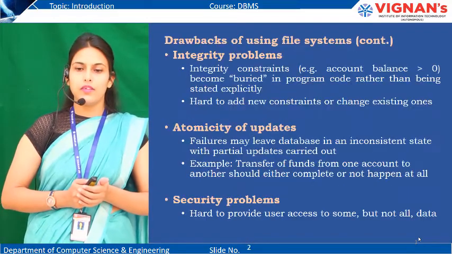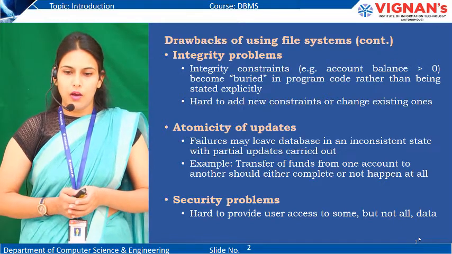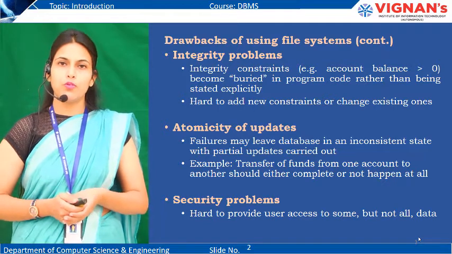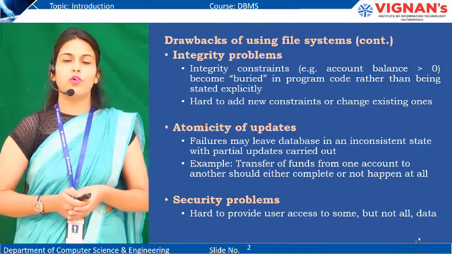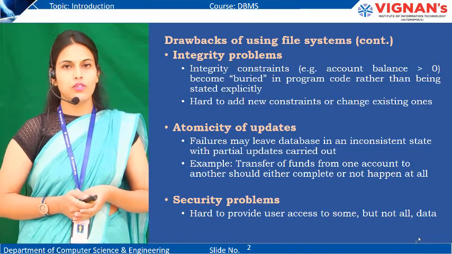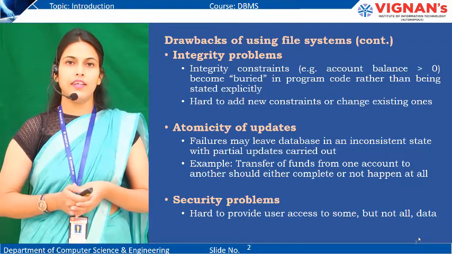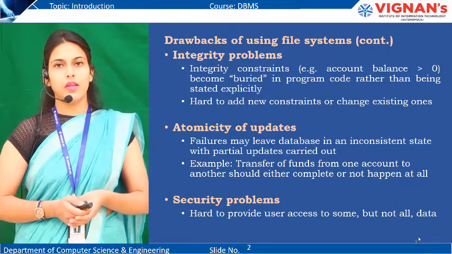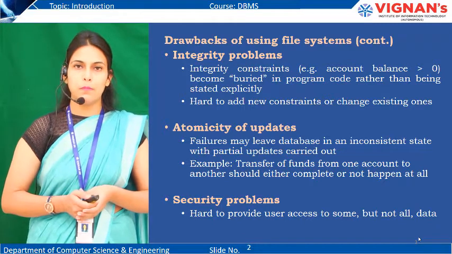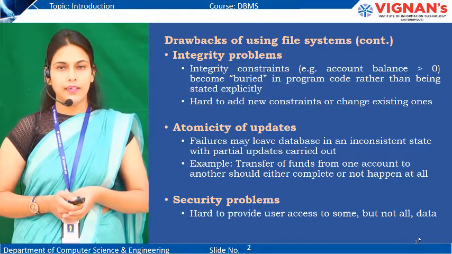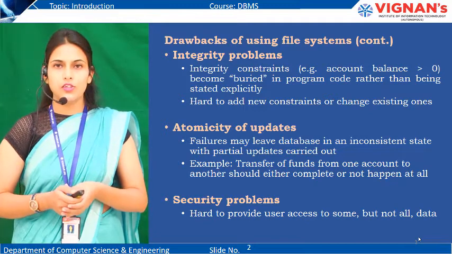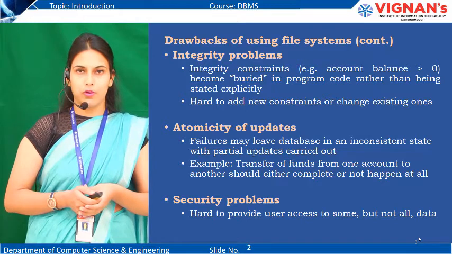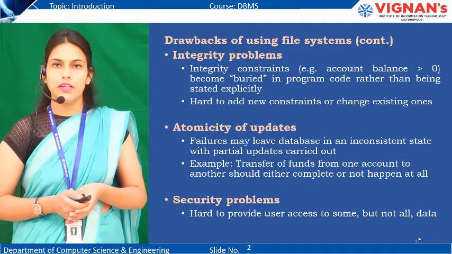The third drawback is integrity problem. Integrity constraint means any condition that you want to impose on the database. Suppose I want to store the email IDs of all the students and I want the email IDs to include the @ symbol. So if any student enters the email ID without the @ symbol, it should be an invalid email ID. These kinds of conditions, if I want to impose in my database, were not earlier possible. Now it is easily possible in databases.